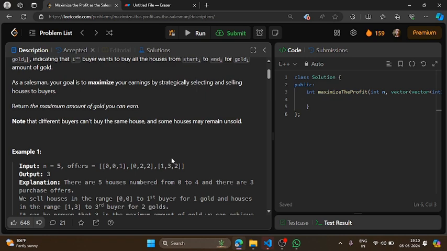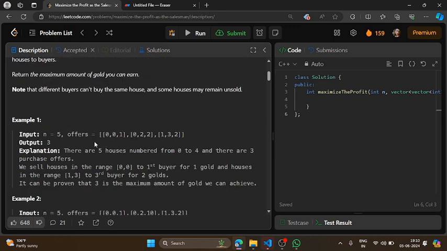Now it is not necessary that each house should be sold. Maybe at the end many houses remain unsold. This is totally fine, so you should not worry about it, right? So this is the example we are given.